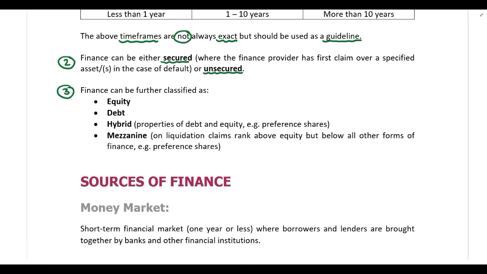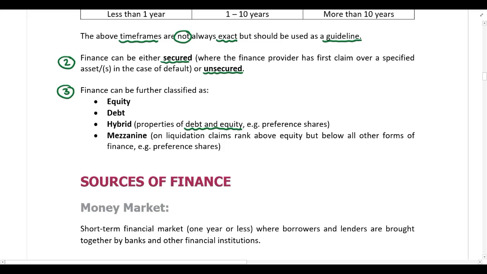All right, so now at this point, you should be comfortable with what equity is, what debt is. We just need to discuss hybrid capital and mezzanine finance in a little bit more detail. Now, guys, hybrid capital includes properties of both debt and equity. So, for example, preference shares would be a form of hybrid capital. Why do preference shares have properties of both debt and equity?